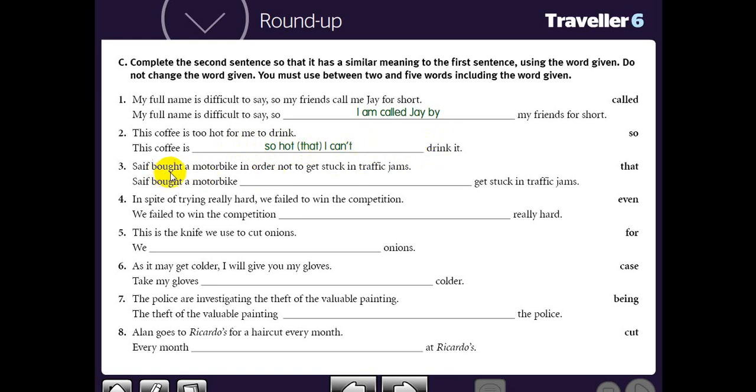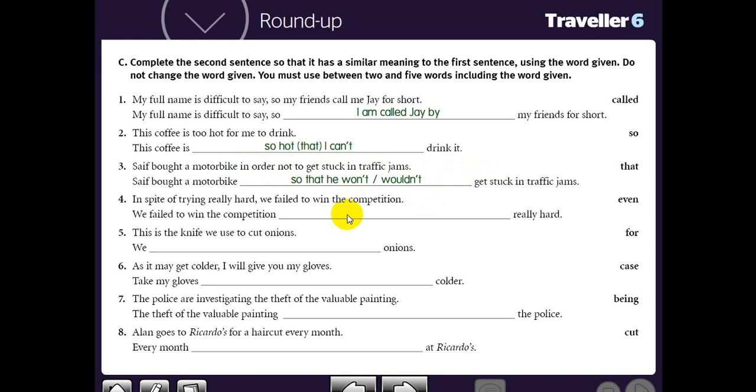As for number 3, Saif bought a motorbike in order to... You are asked to replace it with a word including the word that. There is a word having the meaning of in order to, which is so that, but it must be followed by a subject, so that he won't get stuck. The difference is in order to must be followed by an infinitive, while so that is followed by a clause.